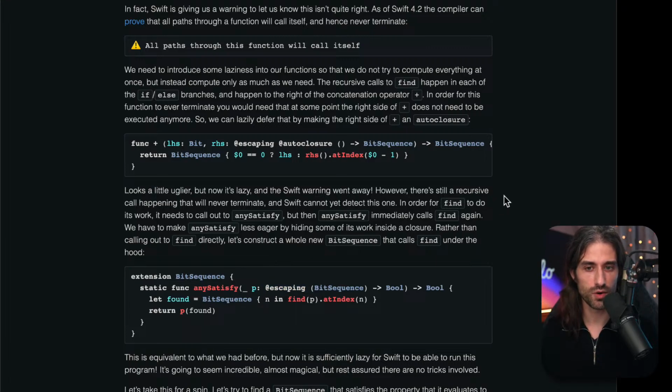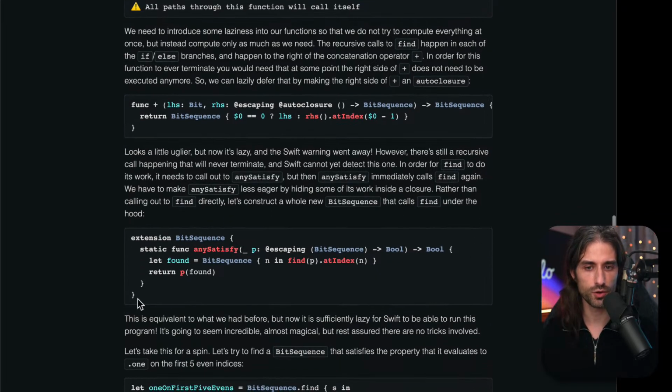However, there's still a recursive call happening that will never terminate, and Swift cannot yet detect this one. In order for find to do its work, it needs to call out to anySatisfy, but then anySatisfy immediately calls find again. We have to make anySatisfy less eager by hiding some of its work inside a closure. Rather than calling out to find directly, let's construct a whole new bit sequence that calls find under the hood.